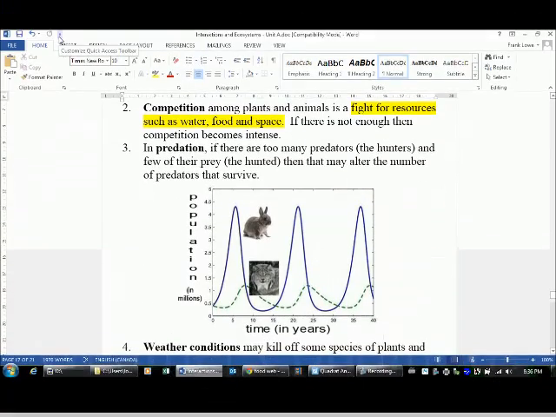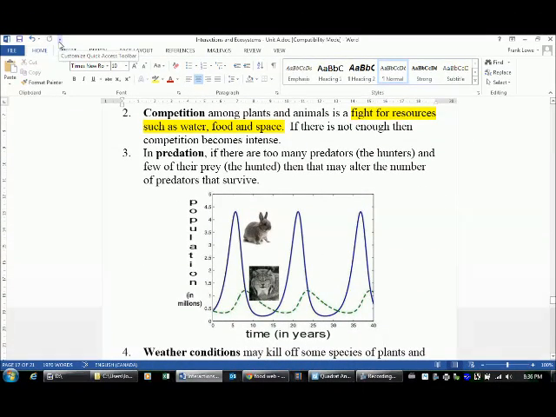The next thing that affects the distribution of living things in an area is predation. Let me just give you a little blurb on what predation is first. Predation is to do with the predators and prey. Predators will go after and consume prey. Let me just give you a visual, and we'll use that word a little bit.